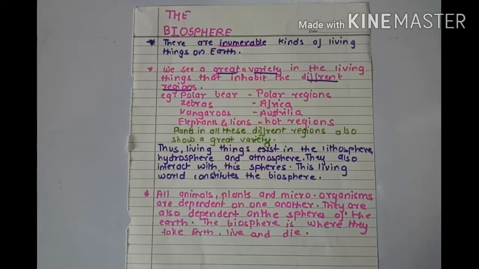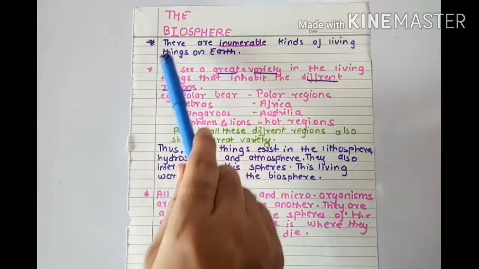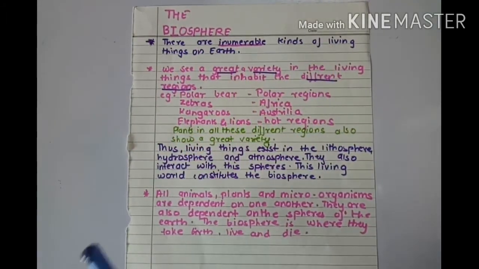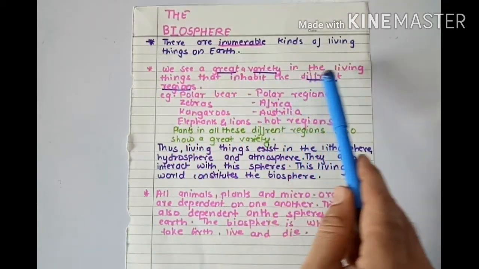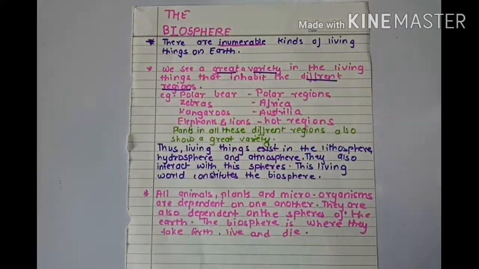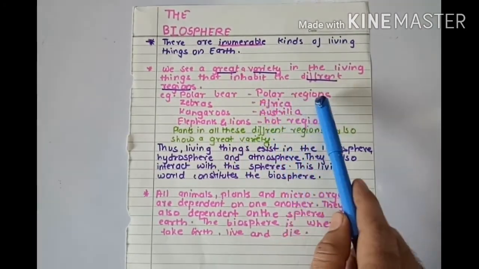Children, we have learned about different spheres of the earth and atmosphere. Now we will learn one more sphere of the earth, that is the biosphere. There are innumerable kinds of living things on the earth. We see a great variety in the living things that inhabit the different regions. The different regions are, for example, polar regions.